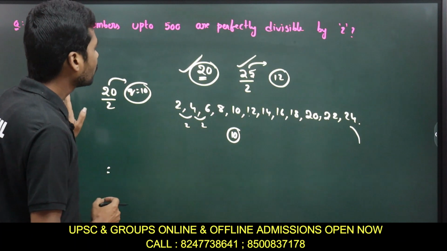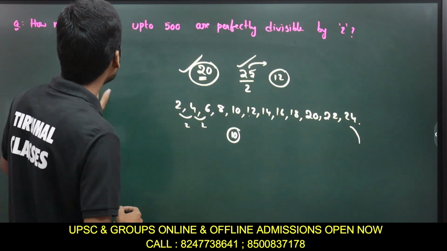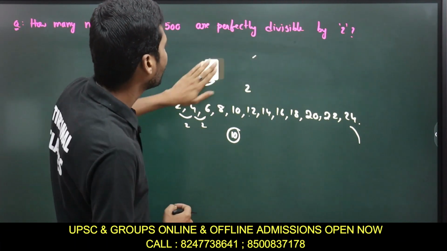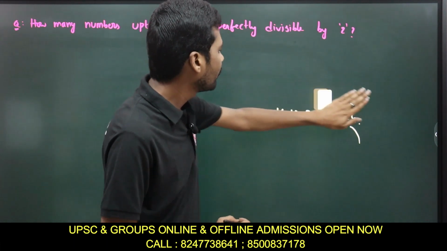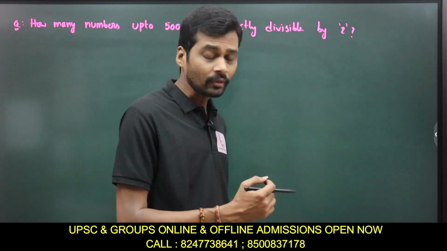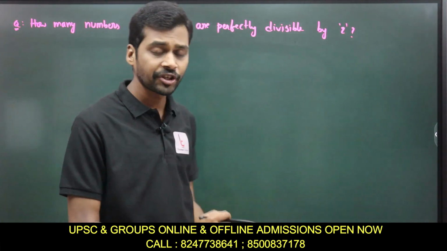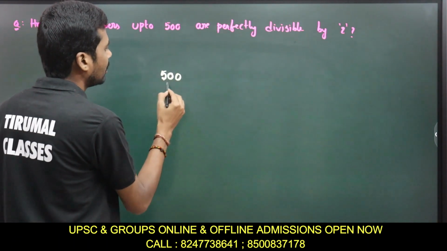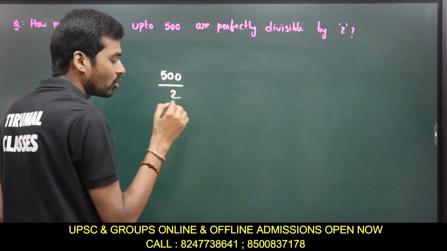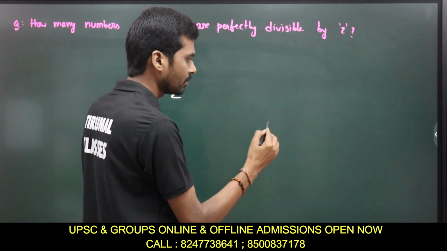Now the problem: how many numbers up to 500 are perfectly divisible by 2? For any problem of this kind, we simply take the given number, divide with this number, and take the quotient.